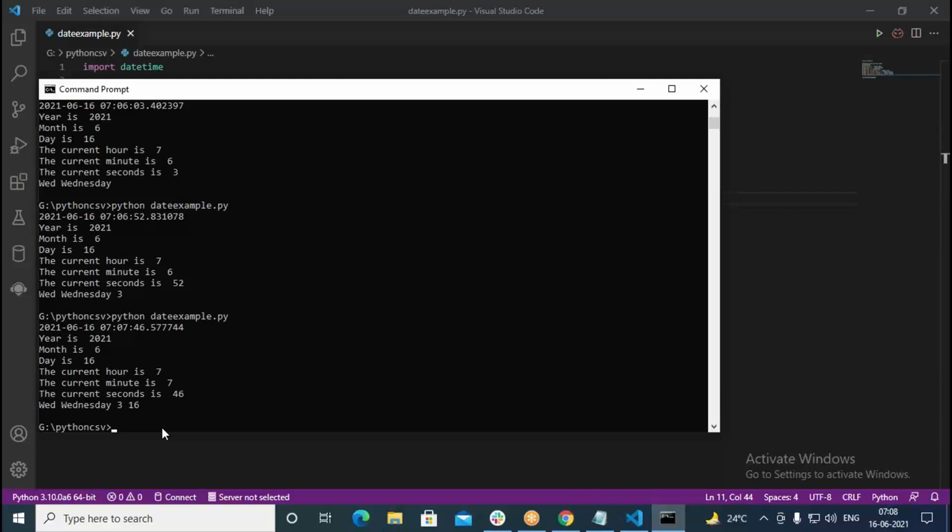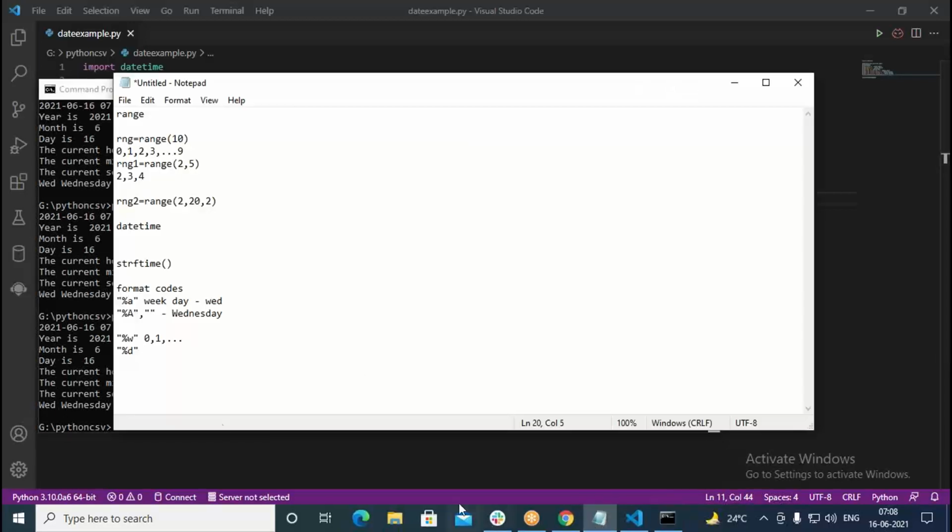Okay. So further, let us see what other formatting characters are available. Now when we say %b, this gives you the abbreviated month. Similarly, when you go with %B, you get the full month name. Let us see that here.